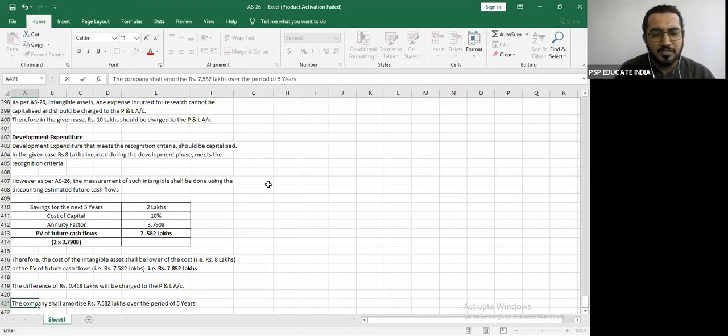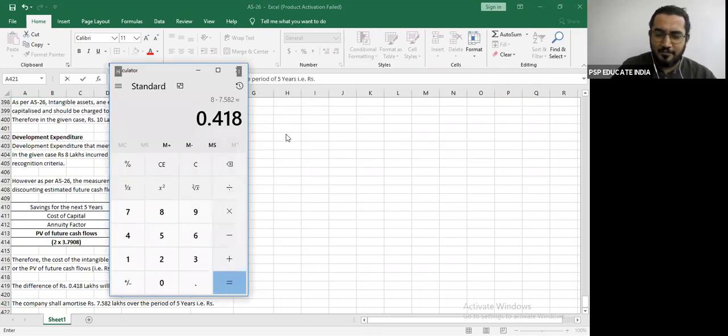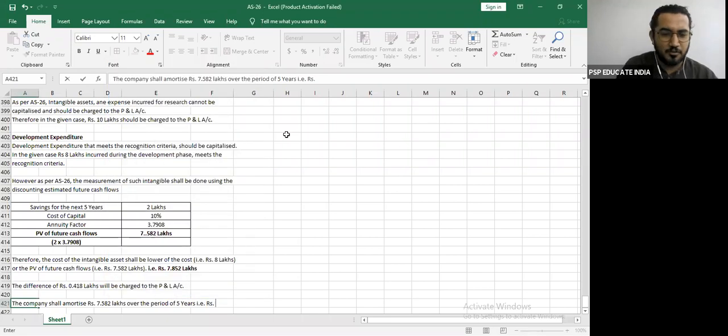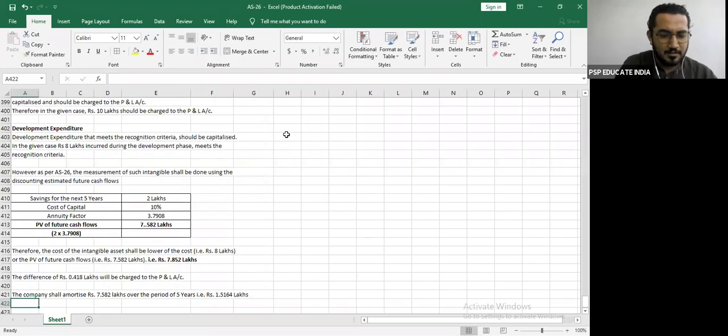So we will use the straight line method. 7.582 divided by 5 gives you 1.5164, that is rupees 1.5164 lakhs per annum to the profit and loss account.